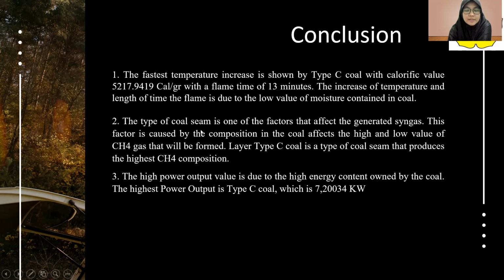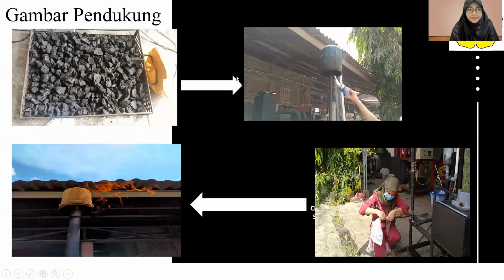Second, the type of coal seam is one of the factors that affect the generated syngas. This factor is caused by the composition in the coal, which affects the high and low value of methane gas that will be formed. The last is the high power output value is due to the high energy content owned by the coal. The higher power output is from the type C coal, which is 7.2034 kilowatt.